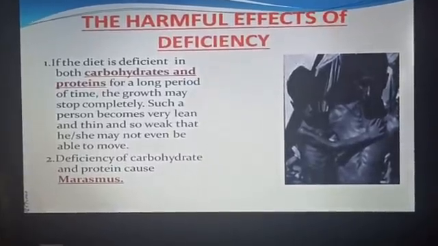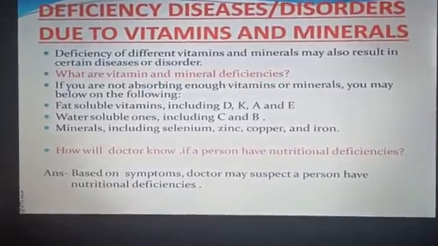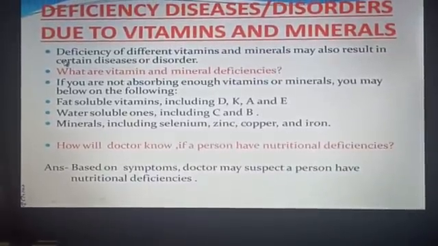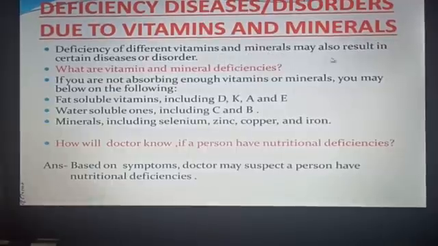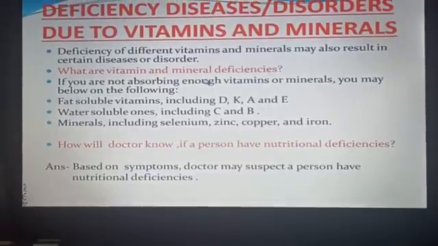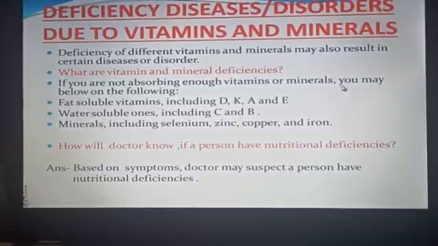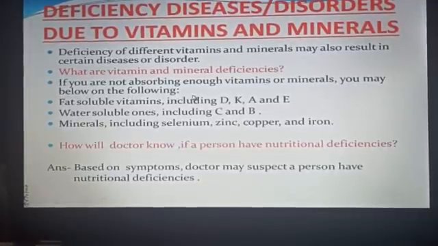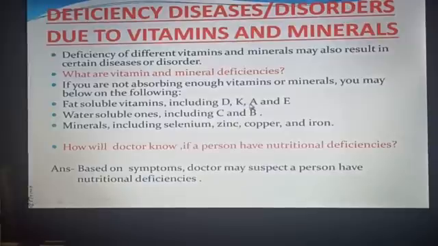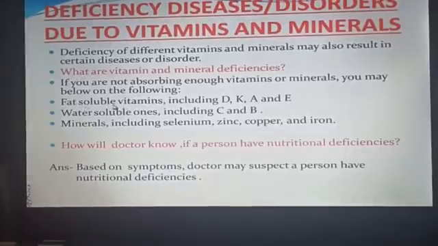Now, students, we will learn about deficiency diseases or disorders due to vitamins and minerals. Deficiency of different vitamins and minerals may also result in certain diseases or disorders. What are vitamin and mineral deficiencies? If you are not absorbing enough vitamins or minerals, you may be low on the following: fat soluble vitamins including vitamin D, vitamin K, vitamin A and vitamin E. These vitamins are fat soluble.